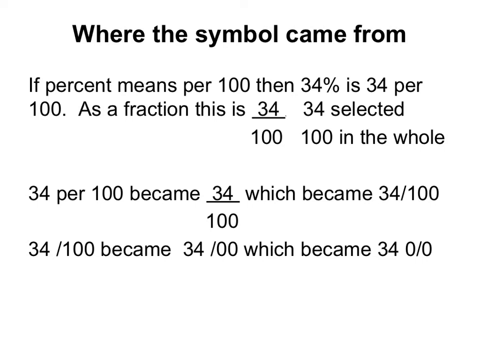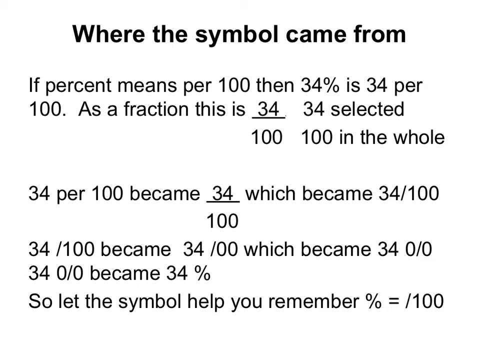That got a little bit lazy, so it started being written like this. At some point, I'm not really sure how, one of those zeros jumped to the other side of the line, and that is our percentage symbol of today. So let that symbol help you remember what the definition of a percent is. The percent symbol literally means divided by 100.